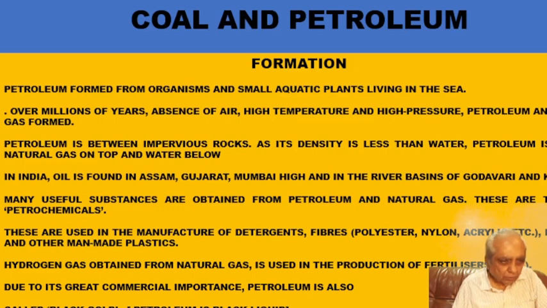So there, whatever aquatic plants and aquatic animals were there, when they used to die, they will definitely go to the bottom of the bed. So they got collected at the seabed, and with time they also got decomposed, and it has taken millions of years for it to get decomposed.